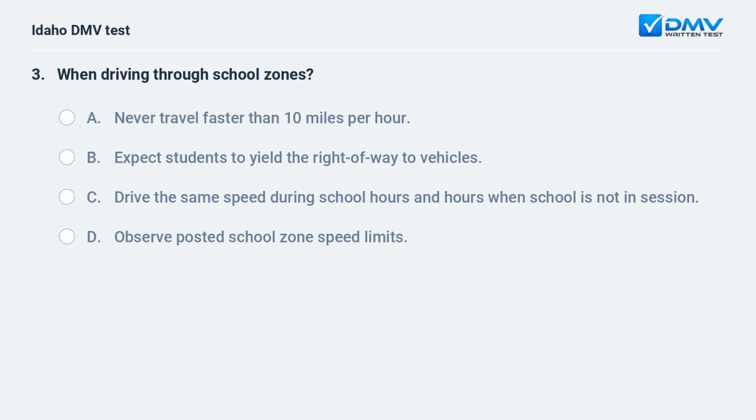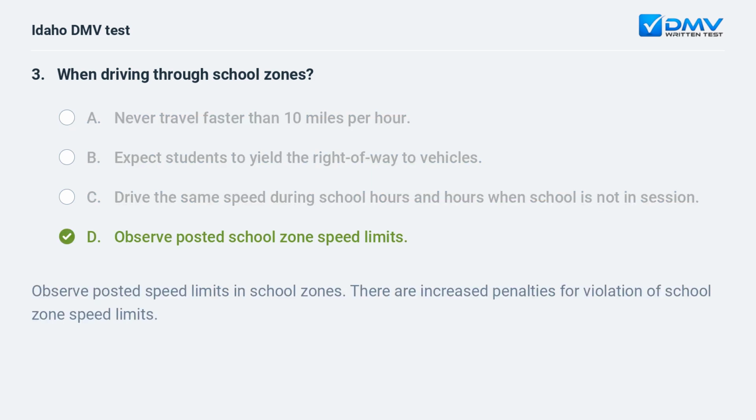When driving through school zones. A. Never travel faster than 10 miles per hour. B. Expect students to yield the right of way to vehicles. C. Drive the same speed during school hours and hours when school is not in session. D. Observe posted school zone speed limits. Observe posted speed limits in school zones. There are increased penalties for violation of school zone speed limits.